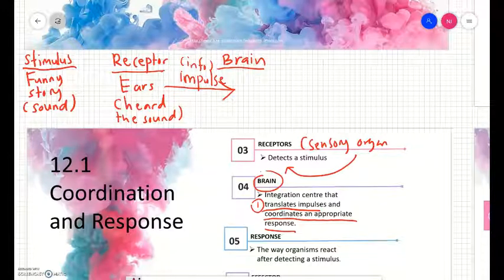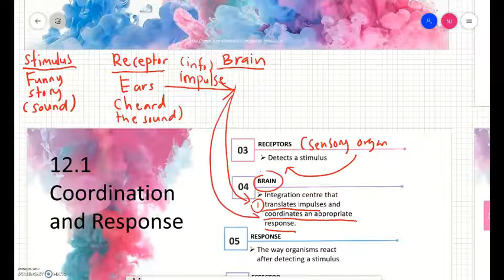Bila kita dengar cerita tu, brain kita translate. Oh, this is a funny story. Okay? So, brain translates the information and then kita tahu itu funny story. And then the brain will coordinate an appropriate response. So, the appropriate response for a funny story, of course, we laugh. Kita ketawa bila kita dengar cerita yang lucu, a funny story.